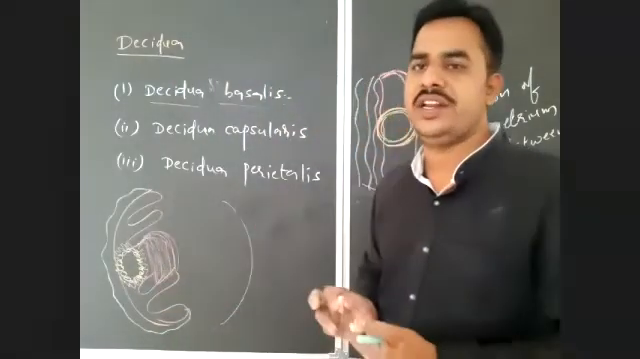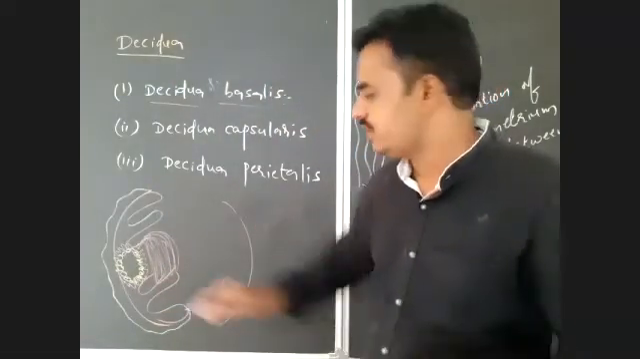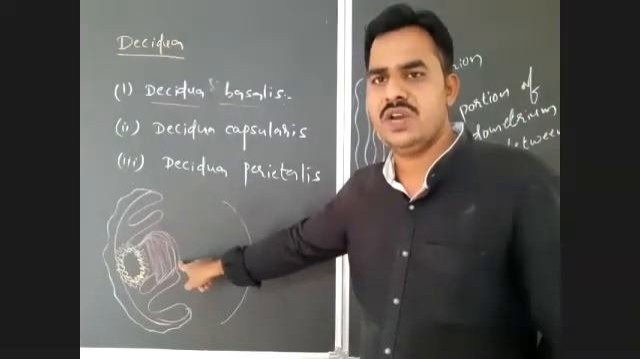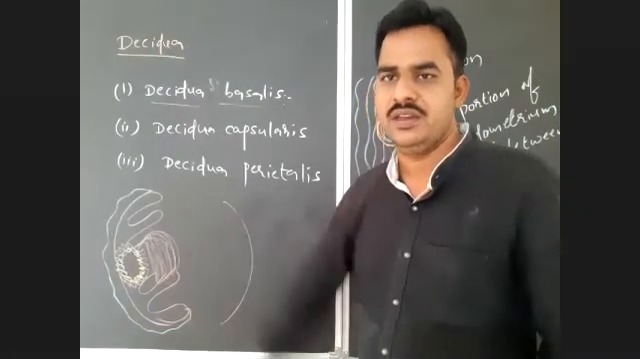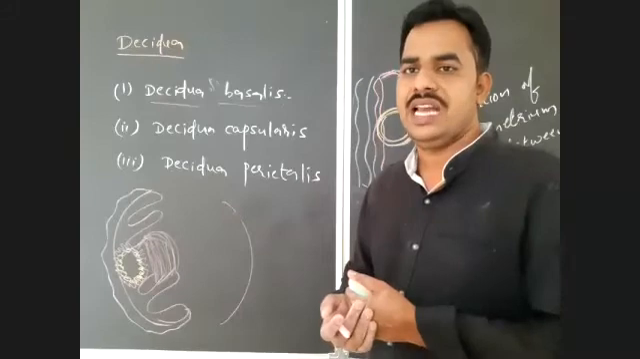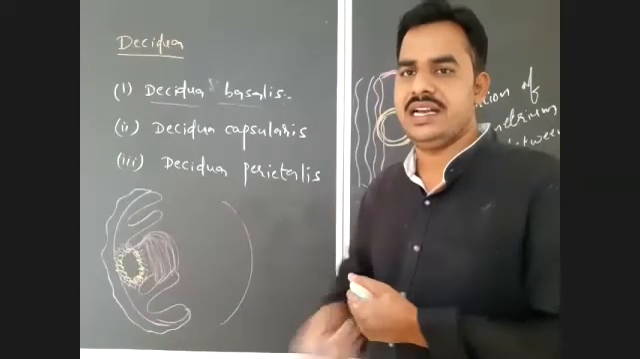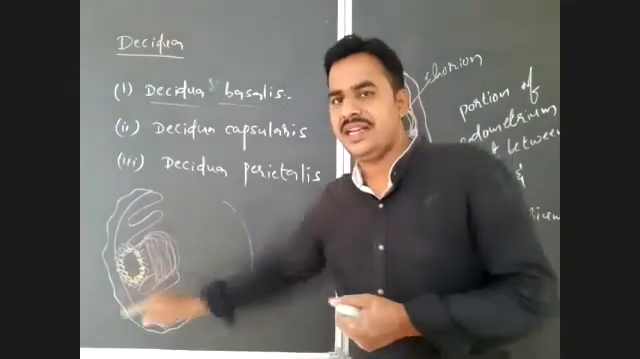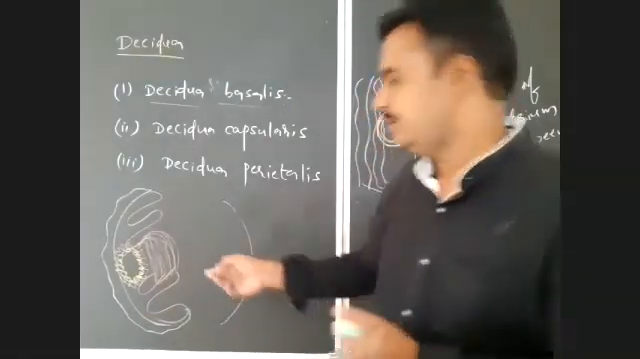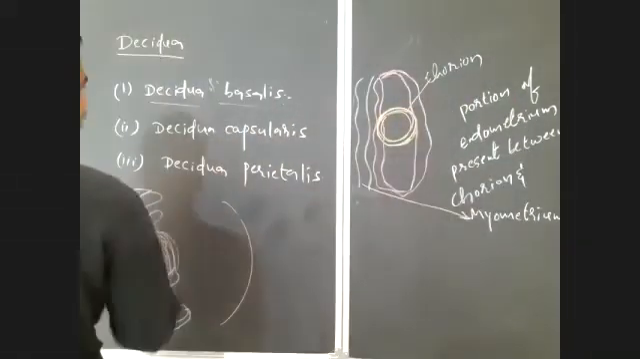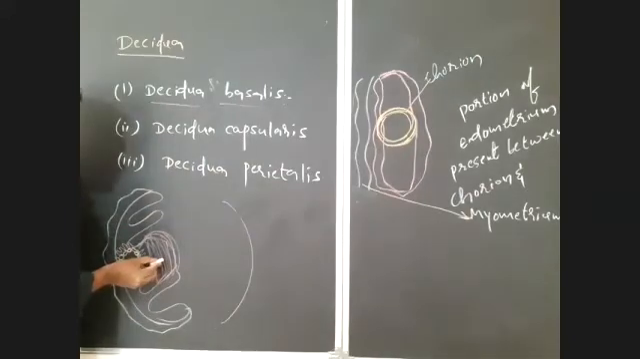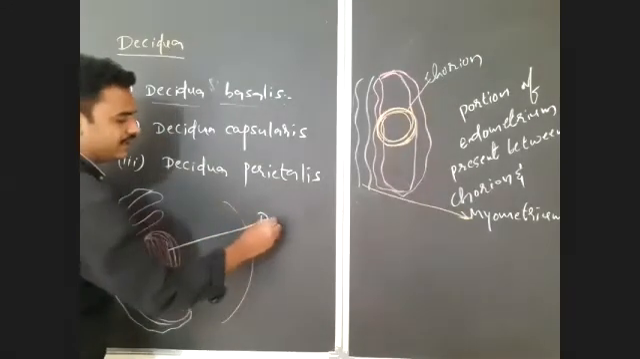Blastocyst into the endometrium. Okay, so this newly formed capsule-like structure of endometrium, the capsule-like endometrium which covers the implanted blastocyst, is known as Deciduea capsularis. This part.